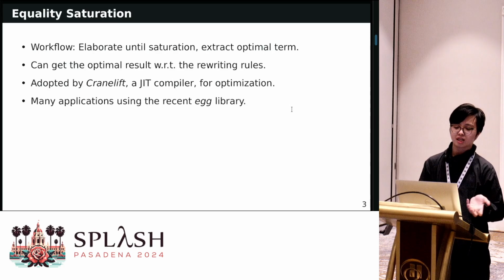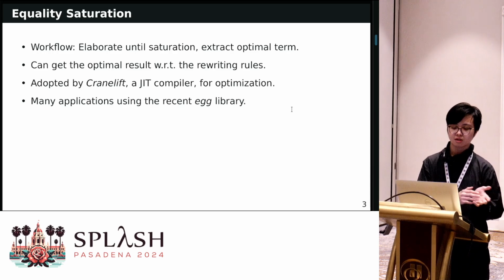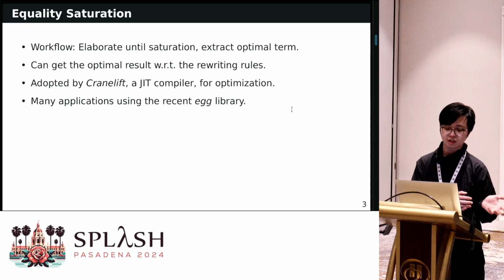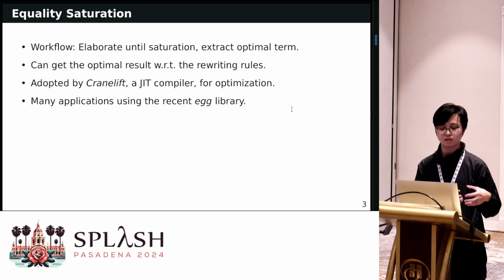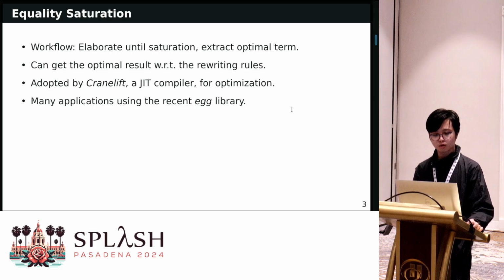And the equality saturation workflow basically says that we apply those rewriting rules, which is called elaboration, until we can no longer find new results by applying those rewriting rules. This is called saturation. After this elaboration, we try to extract the optimal term that is the same as our target input term. With this, we can get the optimal result with respect to the rewriting rules.